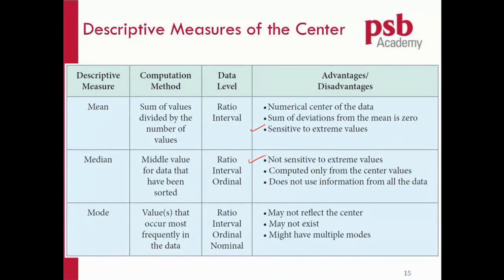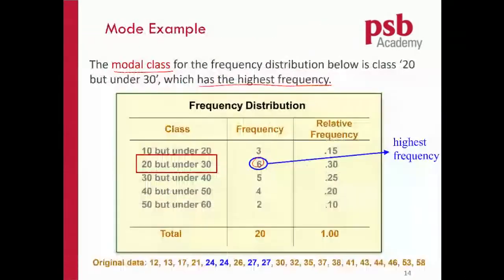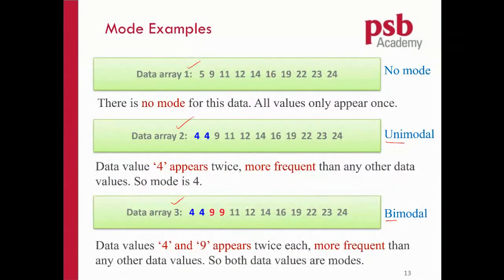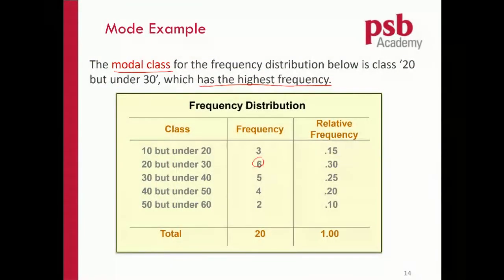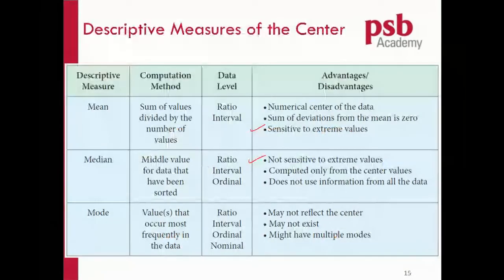Just now you also saw that we can have a situation where we have no mode. How can you say that a set of data has no center? Mode is one of the centers, right? So it's not appropriate to say that there's no center. There is a center, just that the center is not suitable to be represented by mode. You can use mean, you can use median, right? So in other words, mode is more useful for categories.